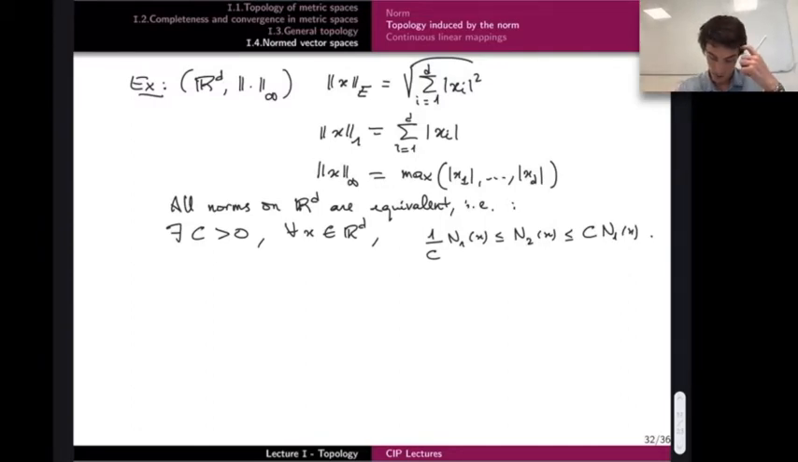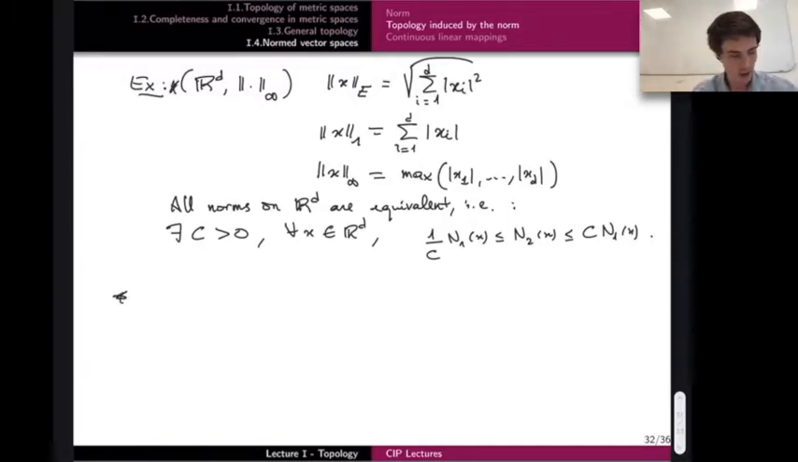So all norms are equivalent. You will not prove this, although it is not a very difficult exercise. This is in the context of finite dimensional vector spaces. R^d is a finite dimensional vector space. You can replace R by C, and this is perfectly equivalent. Let me give you a little bit more involved example.